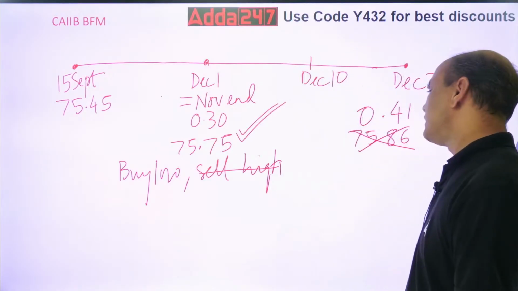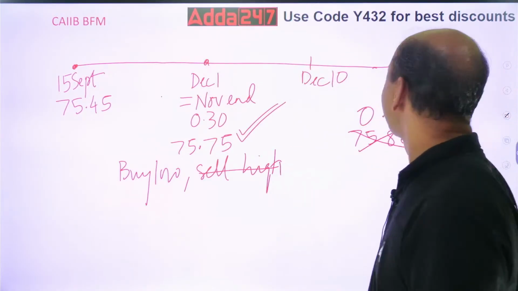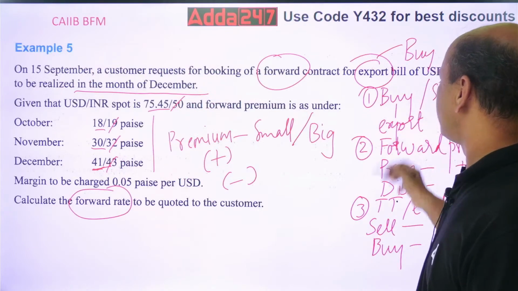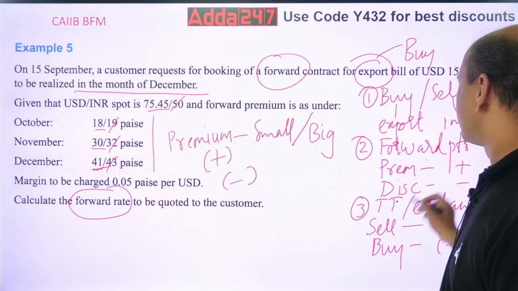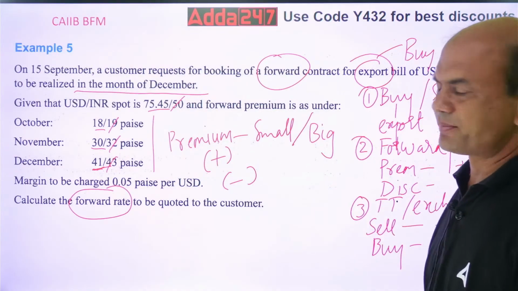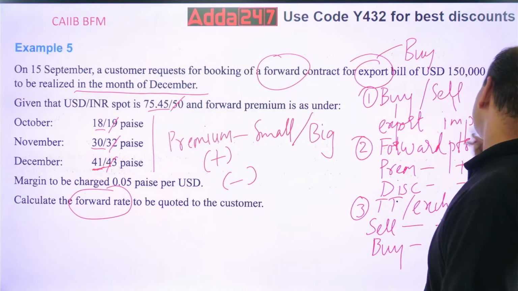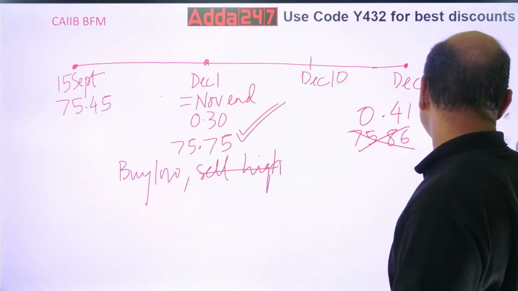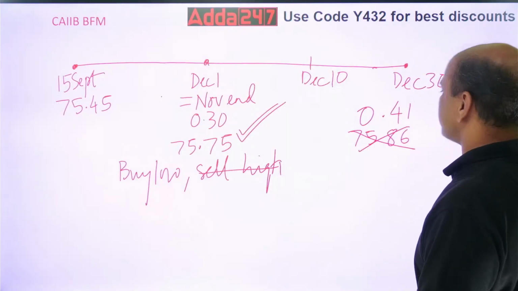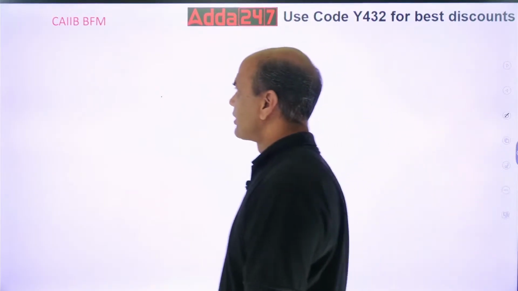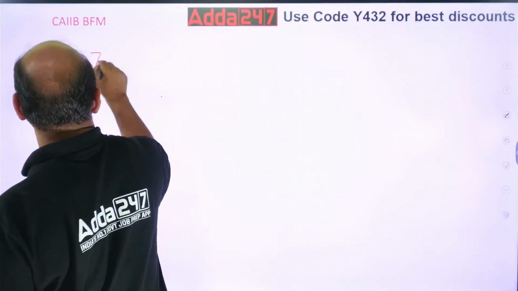So now, is your answer over? No. 3 steps were there, right? First was buy or sell. So you did buy. Forward contract, premium you did. Now what about the exchange? Exchange is given as 0.05 paise. So this 0.05 paise, now you will be using it. Now this is my first hand rate. I've got it at 75.75. So now use this. 75.75